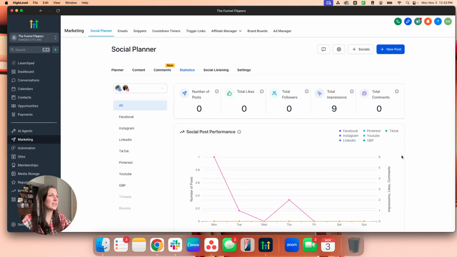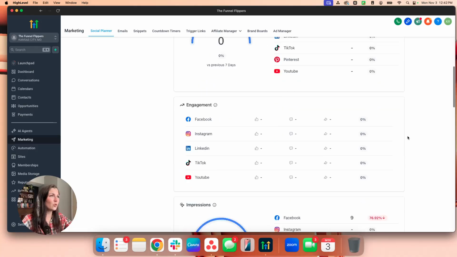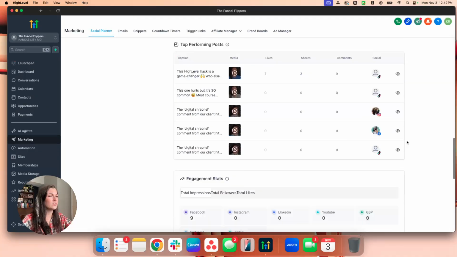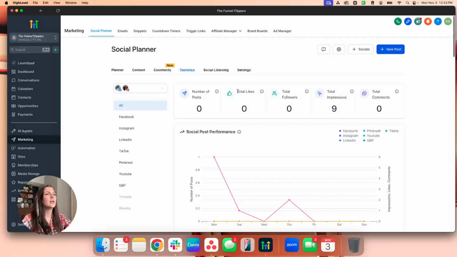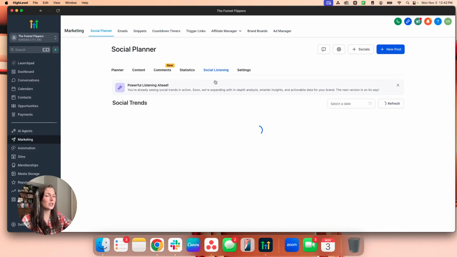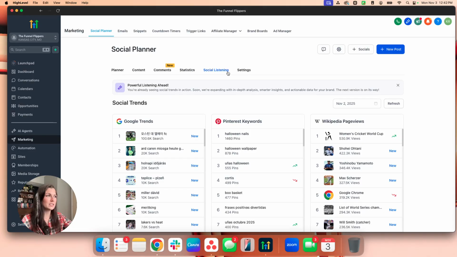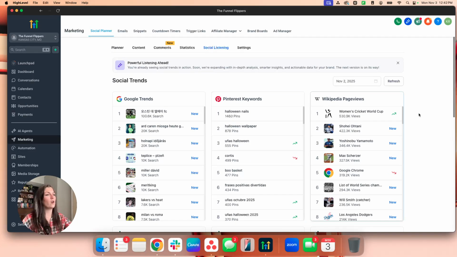Statistics, you're obviously going to have this here where you can look at your different stats and just kind of get an idea of what's going on, what your top posts are. However, we have a new area, I was looking at the word thread, called social listening. And apparently it's going to get way more powerful. But this is the super, super cool thing.